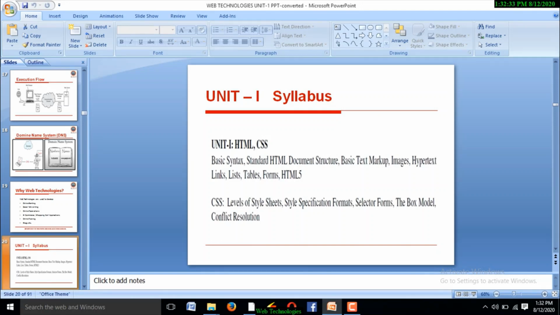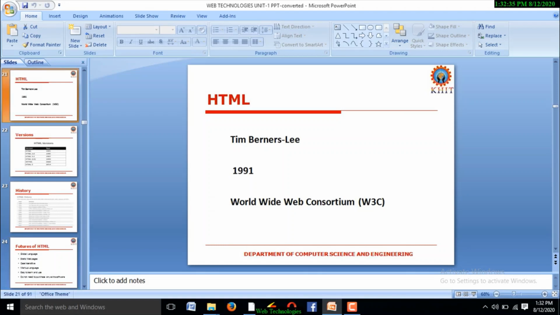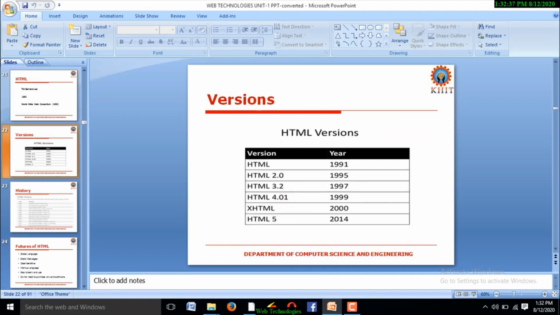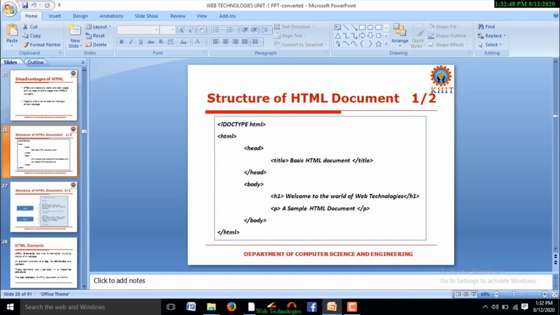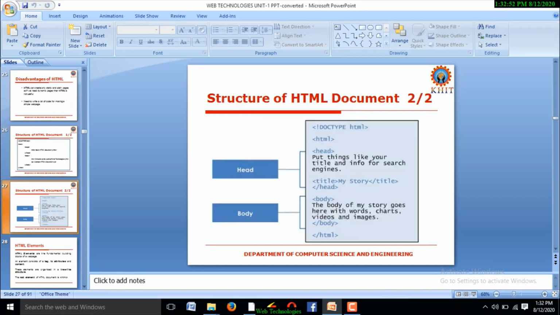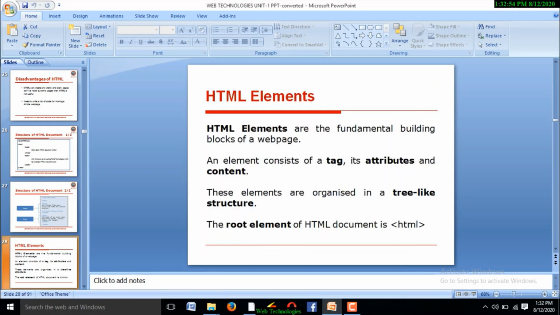And coming to unit 1, in unit 1 we discussed the history of web technologies, versions of HTML, features of HTML, advantages and disadvantages of HTML, and structure of an HTML document. And finally we discussed elements.